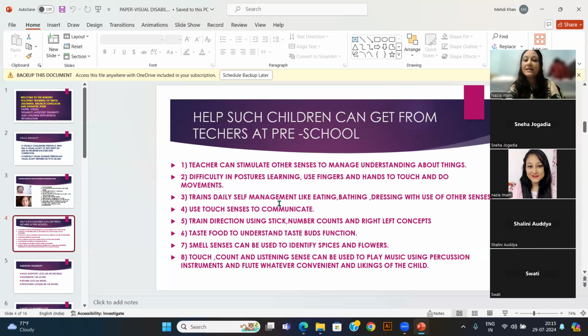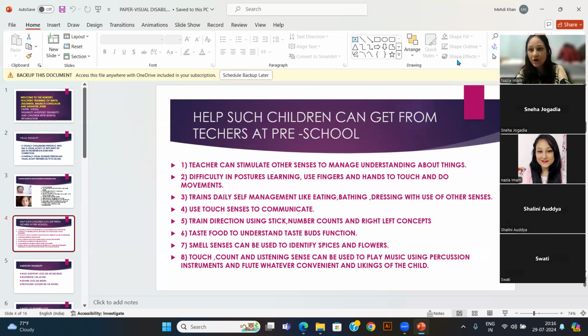The teacher can train daily self-management like eating and bathing. Anyhow, the teacher doesn't teach this in the Indian scenario. However, there are many schools in which the children come just after sleeping, and the morning routine and everything has been inculcated by the school. So it is for exceptional schools, not for every school.